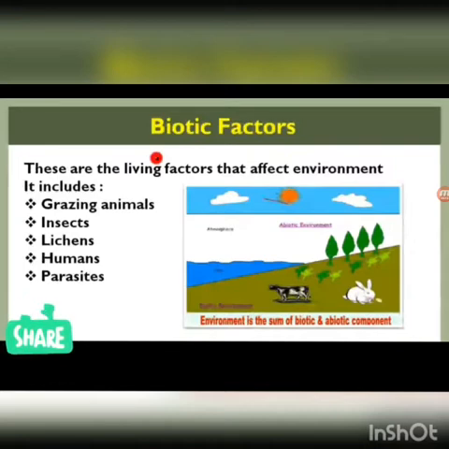Lichens means fungi and algae together. They live together and they are called lichens. Humans and parasites. Parasites are those organisms which take all the nutrients from other organisms, leading to a negative impact on that particular organism.